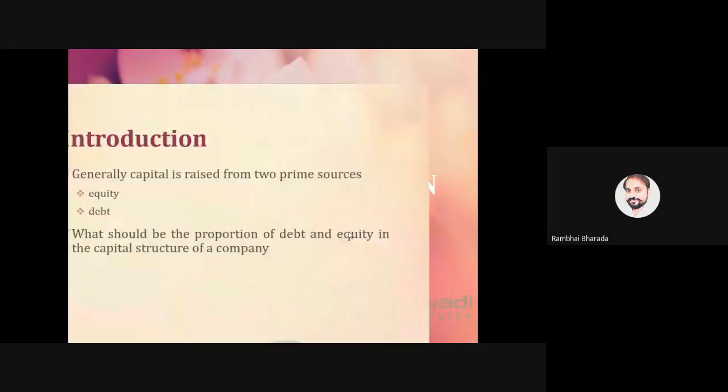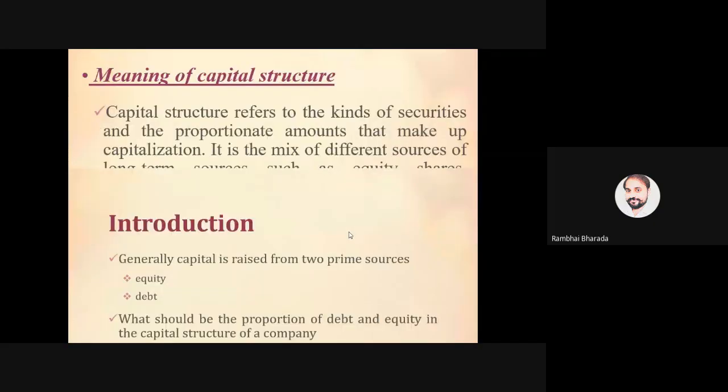Now the second part, and that second part is capital structure. Okay, let me share that part. Here, capital structure means a mixture of different sources of finance.